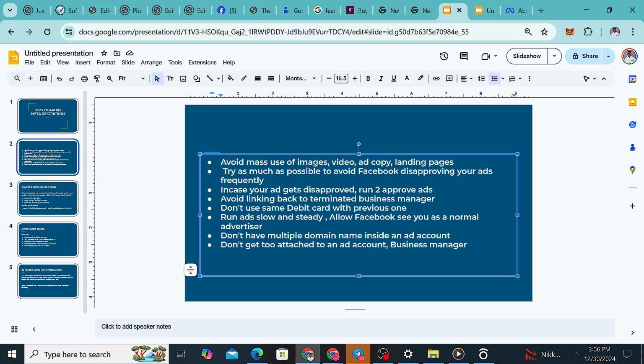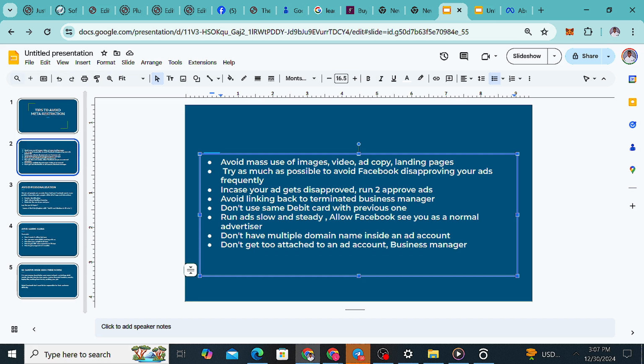So take note, just launch any ads that you are sure they will approve. Best thing, upload your picture with a good morning caption. They won't disapprove a normal picture of yours. Then you are good to go. If you launch two ads of such, or if you have content on your page that you know they won't disapprove, that is doing well, launch an engagement ad with it. Within 10 minutes you can turn it off, and if you feel like it, keep it running. It's your choice. So on every one of your ads that gets disapproved, ensure you run to approved ads.